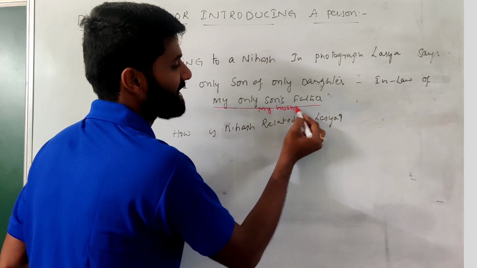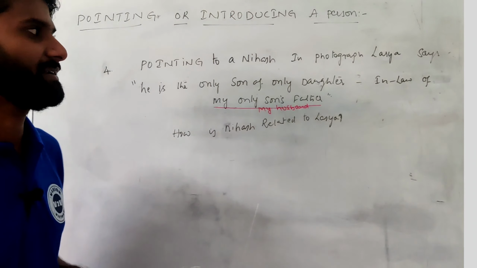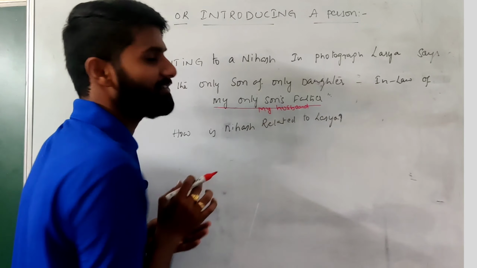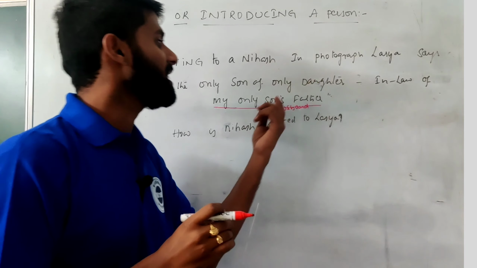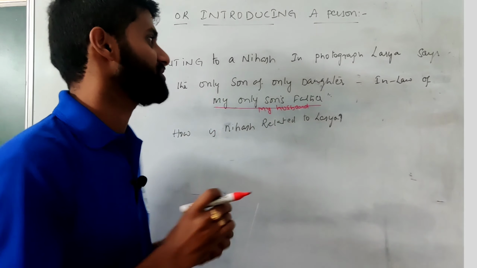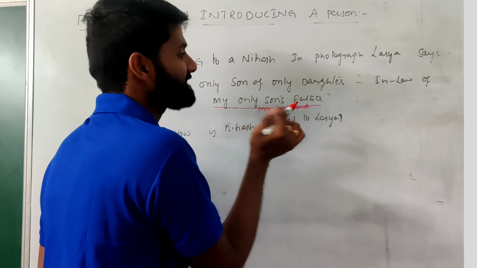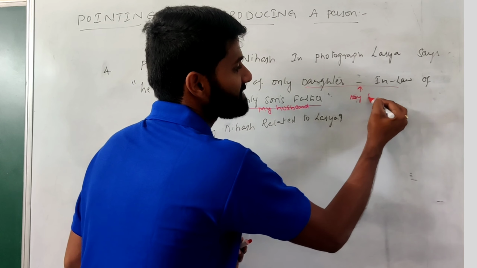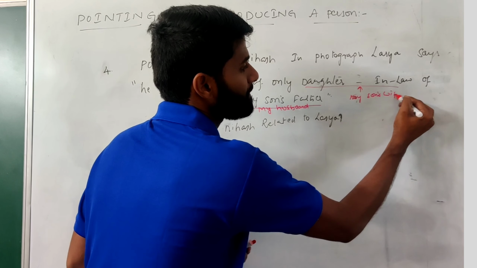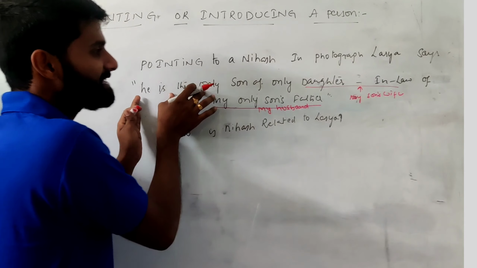So this line's answer is my husband. Then you can connect this statement with my husband: only daughter-in-law of my husband. The daughter-in-law of my husband means son's wife, so she is definitely my son's wife. Clear?